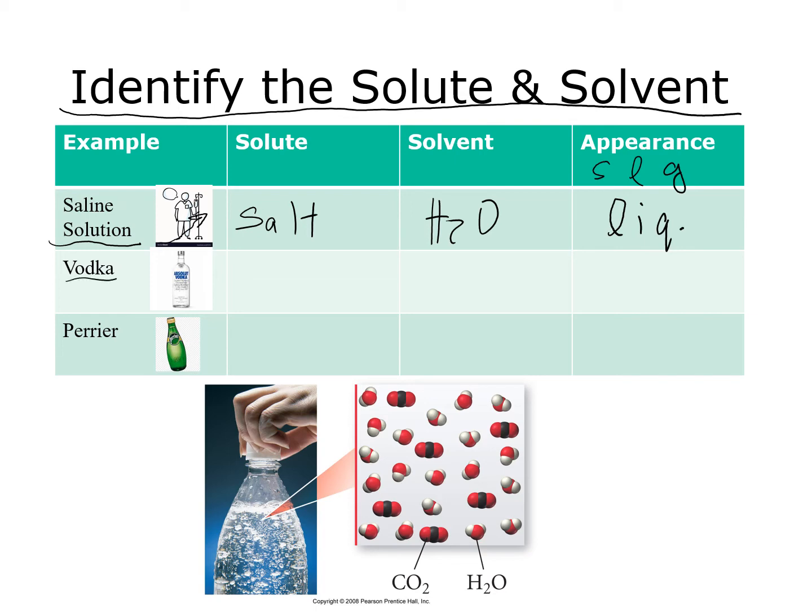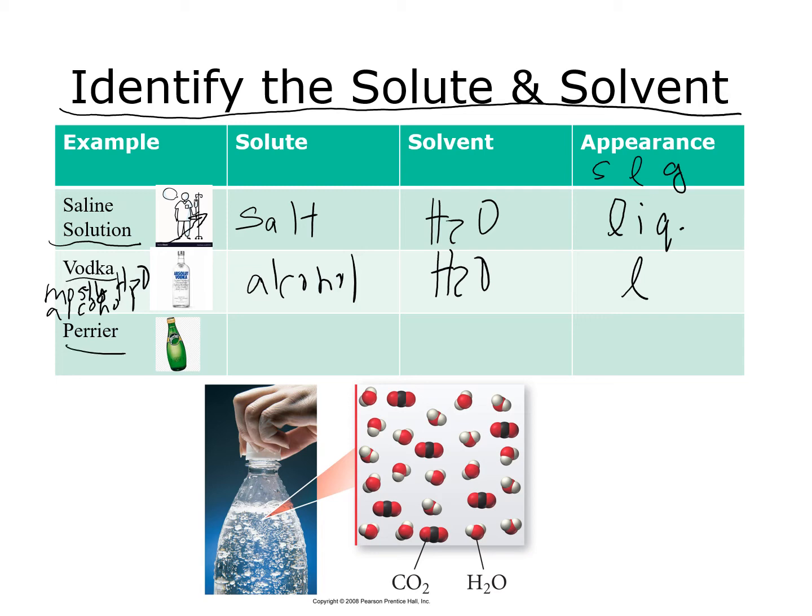Vodka is comprised of mostly water, and then it also has alcohol. So in this case where we have two liquids, the one that is present in the smaller amount is going to be our alcohol, and the larger amount would be water. And vodka is a liquid.